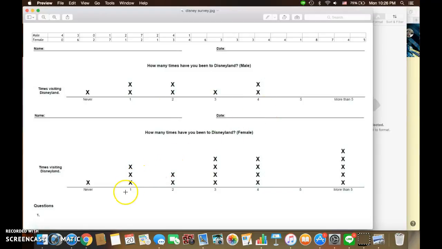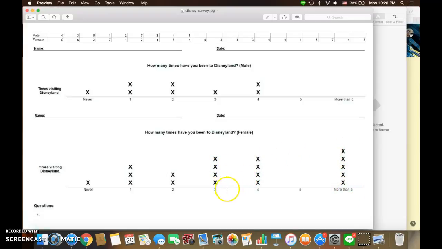In contrast, for females, there are 3 people who have gone to Disney 1 time, 4 people 3 times, and 4 people 1 time, and the most are more than 5 times. So as you can see, more females had gone to Disneyland than males, because you can make this conclusion by seeing that more than 5 times is the most.